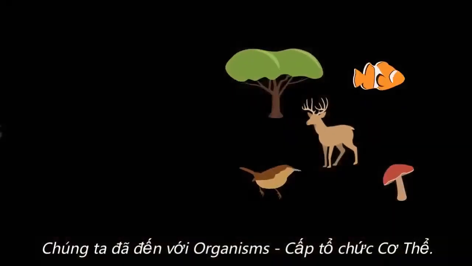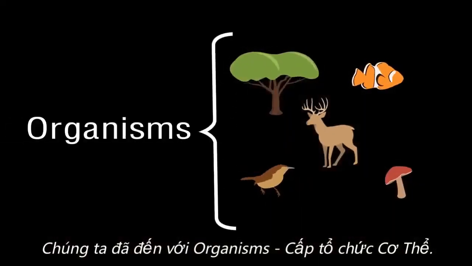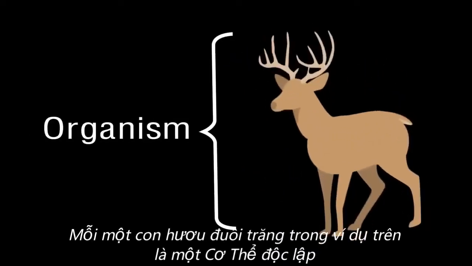Our next level of zooming moves to the category of organisms. Organisms are individual living things. Each white-tailed deer in our previous example is an individual organism.